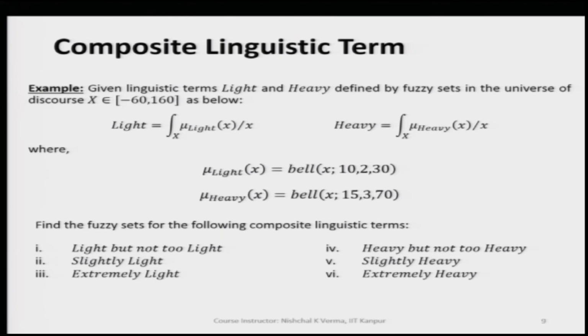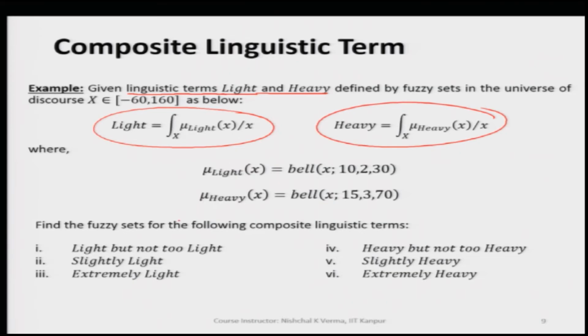In this example here we have the linguistic terms light and heavy, and since these are linguistic values, these will be defined by some fuzzy set. Here light is defined by this fuzzy set, heavy is defined by this fuzzy set, and these two are continuous fuzzy sets.